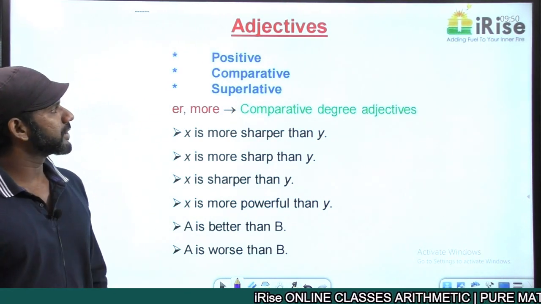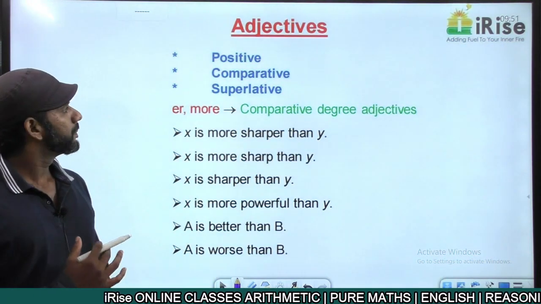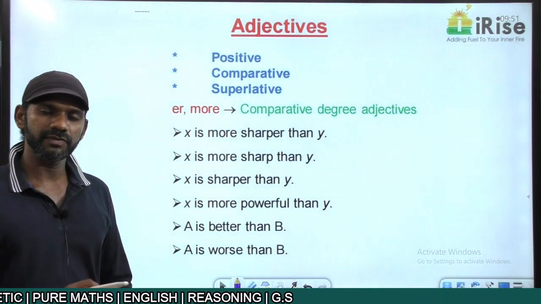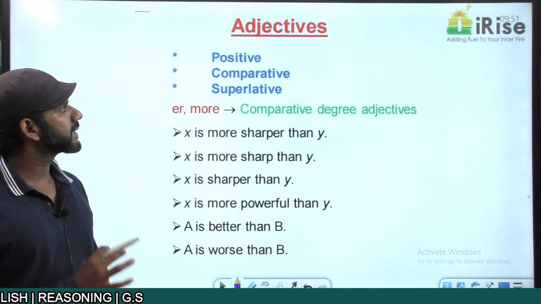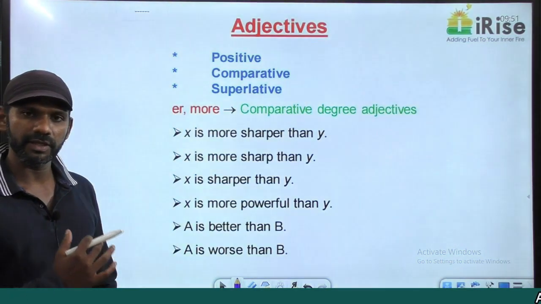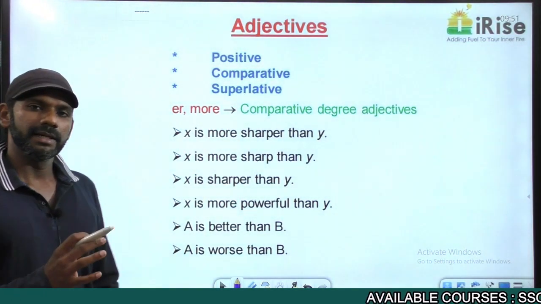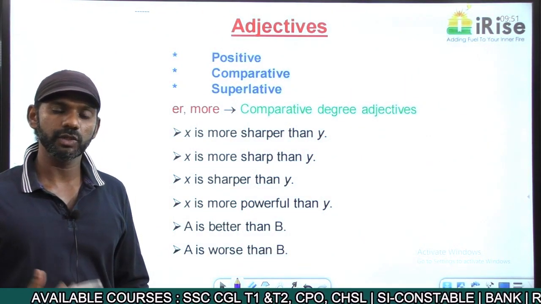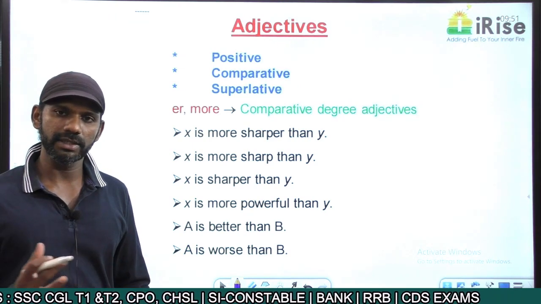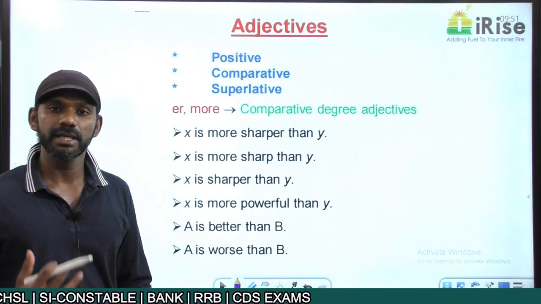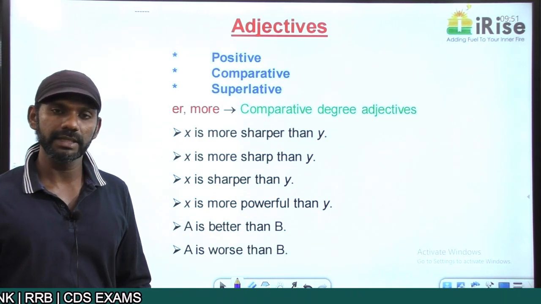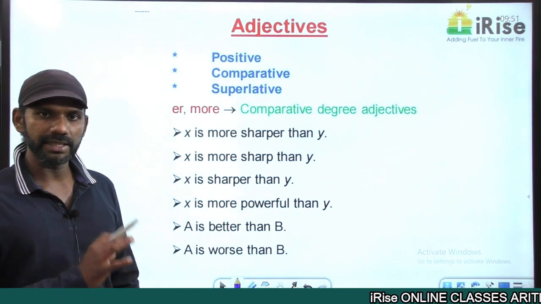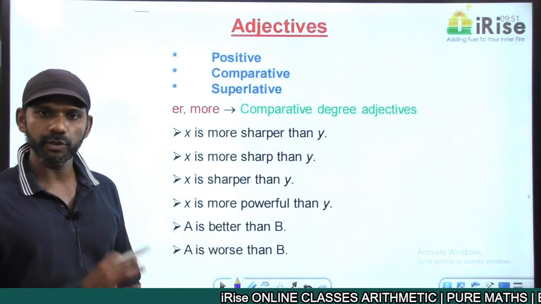Now every adjective has 3 degrees: positive, comparative and superlative. Positive does not mean the positive charge or negative charge. If I say strong is a positive degree adjective, the comparative degree is stronger, superlative is strongest. Tall, taller, tallest, sharp, sharper, sharpest, beautiful, more beautiful, most beautiful, intelligent, more intelligent, most intelligent, etc. So every adjective has 3 degrees: positive, comparative and superlative.